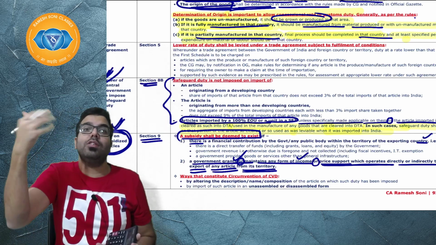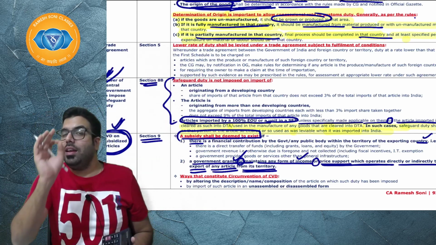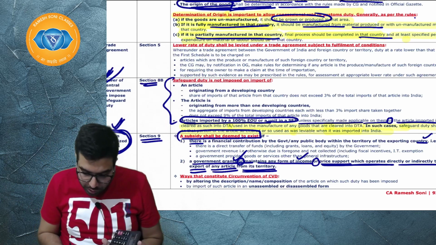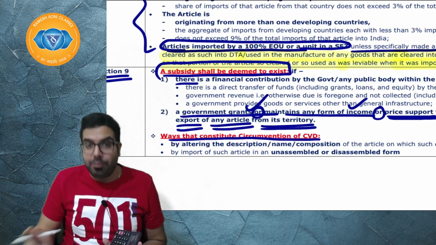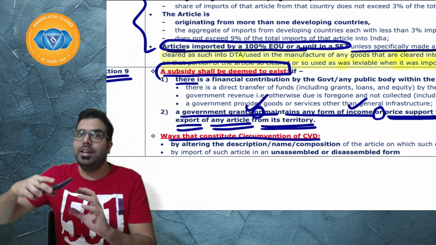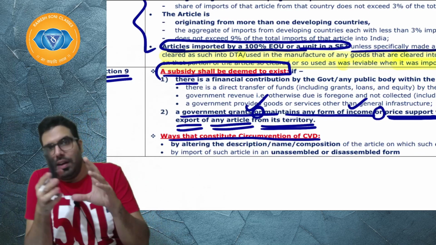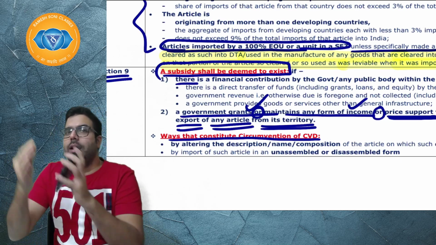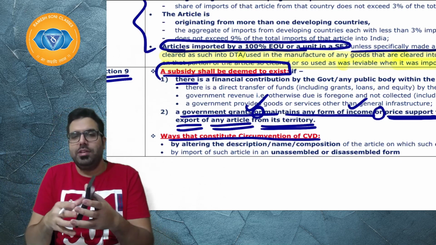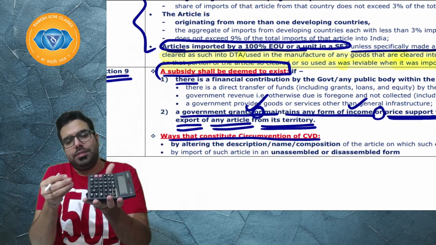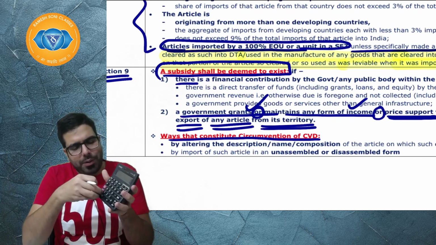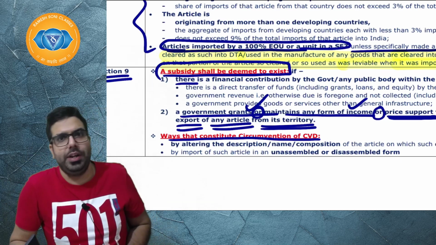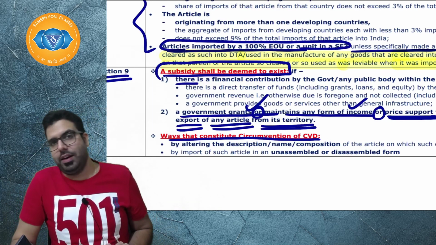So, what are the various ways of circumvention, and if there is any circumvention of duty, what will the Indian government do? Ways that would constitute circumvention: instead of sending this calculator in assembled form, he will send it in piece form. The body he will send separately, the inner units separately, the buttons separately. Or, we have put subsidy on goods imported from China.